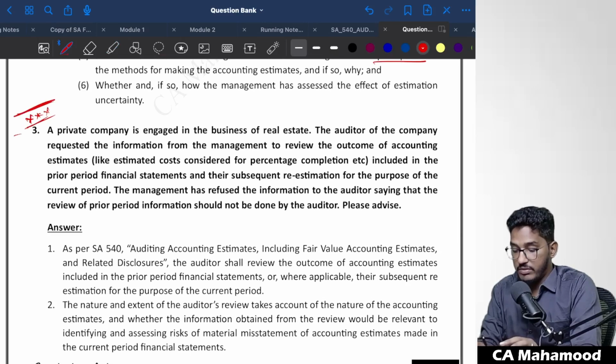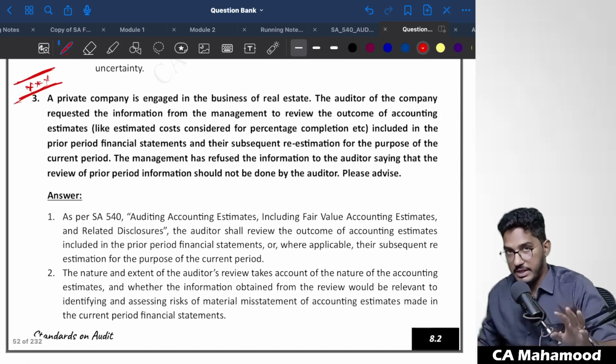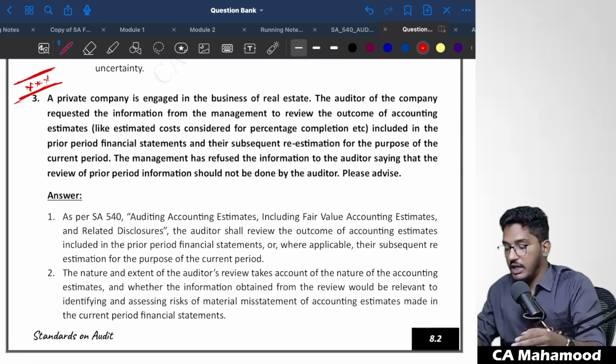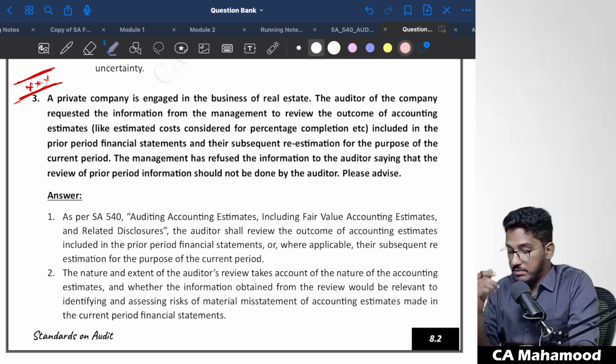This question is very important from the examination perspective. Let us see what is the context of the question. This requires separate explanation, so I will explain it. But please have a look at the question, what they're asking. I will try to explain the answer in a detailed manner. A private company is engaged in the business of real estate.